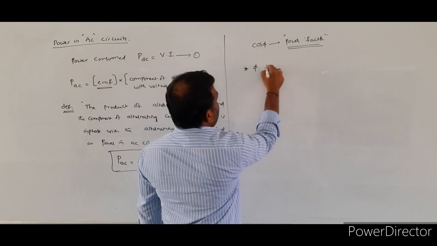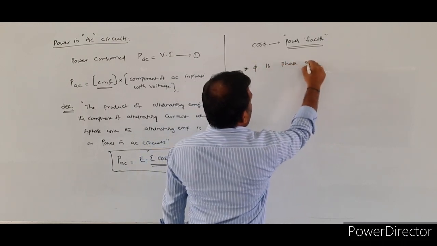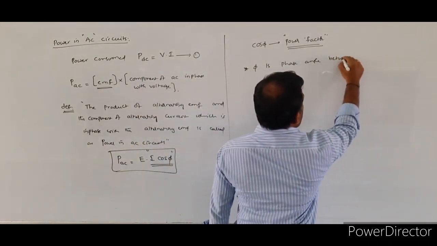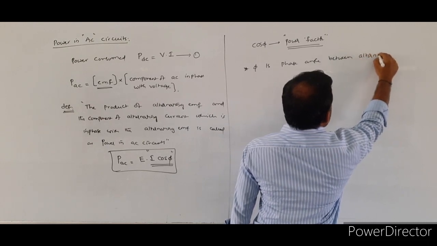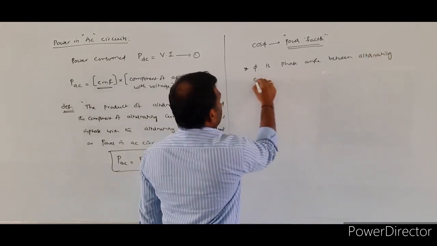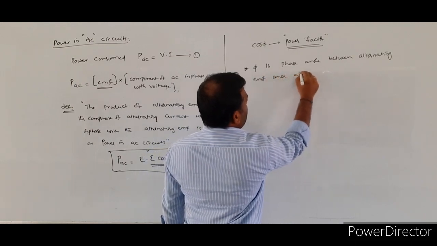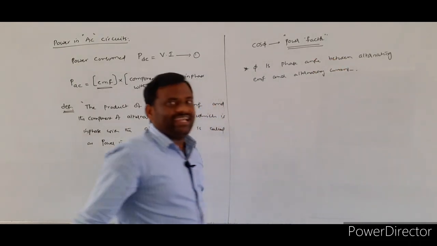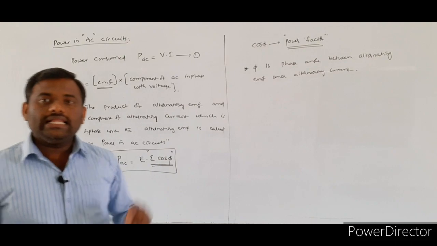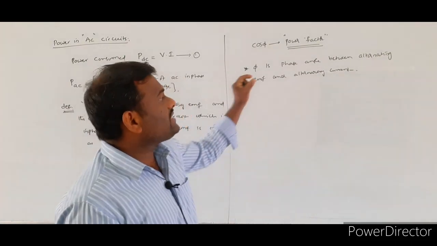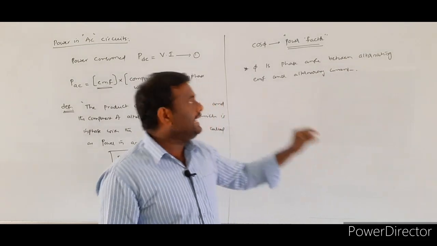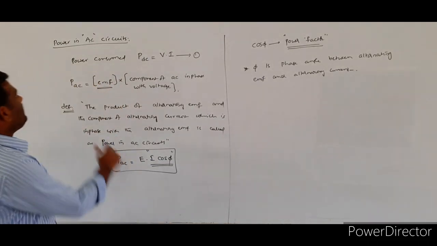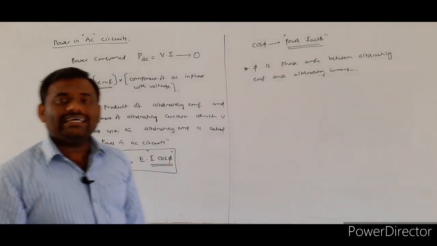Phi is the phase angle between alternating EMF and alternating current. The phi is denoting the phase angle which is existing between the alternating current and alternating EMF. So this is the definition of power in the AC circuits.